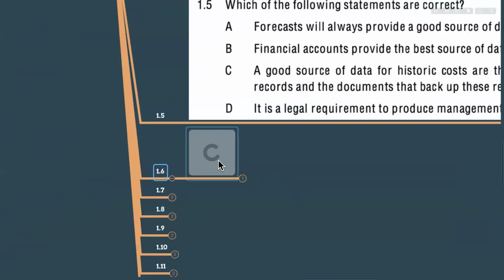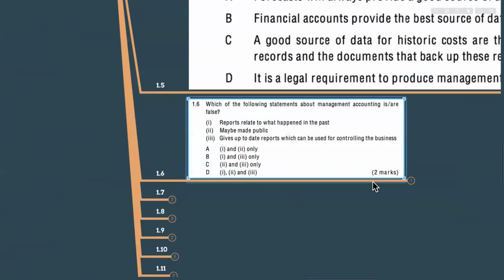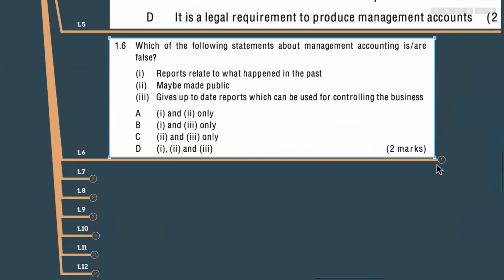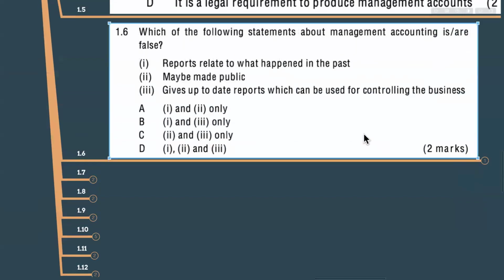And let's see, we can do 1.6 also. Which of the following statements about management accounting is false? The wrong statement. Reports relate to what happened in the past. Is it management accounting? May be made public. Maybe we can release to public or not. Maybe means not 100%.